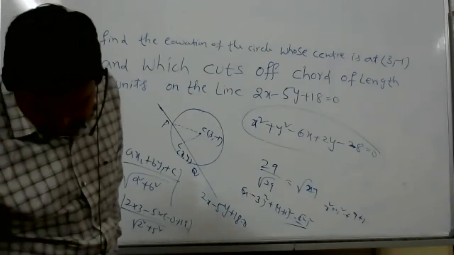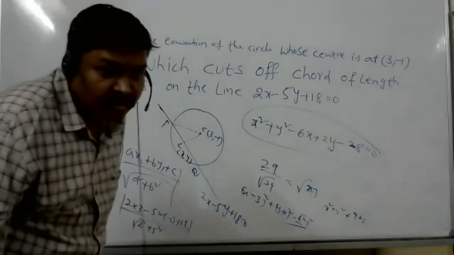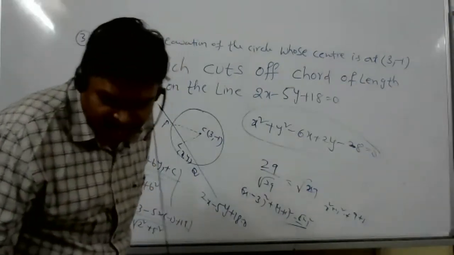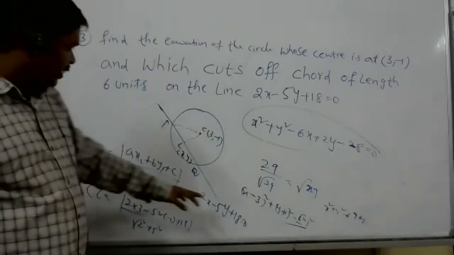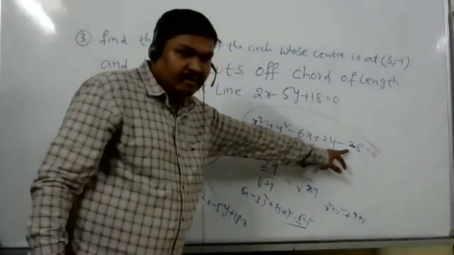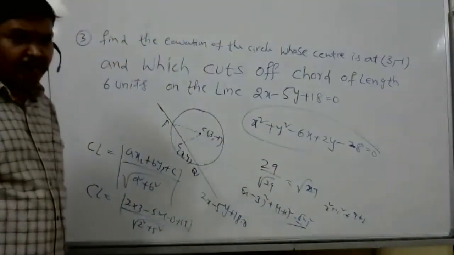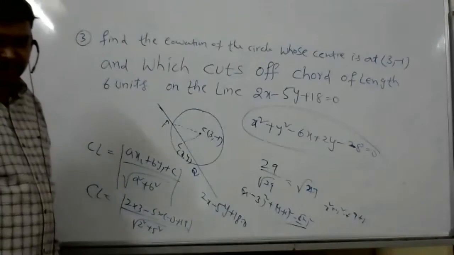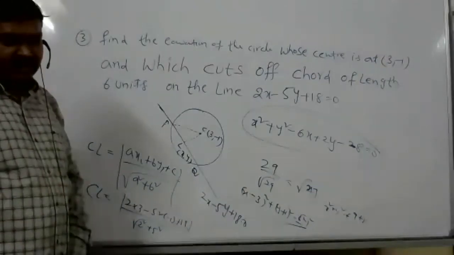So I didn't get it. Where did 38 come from? Yes, sir. 10 plus 28, 38, from the Pythagoras theorem. Using Pythagoras theorem, you can find CP square is equal to CL square plus PL square. Oh yeah.